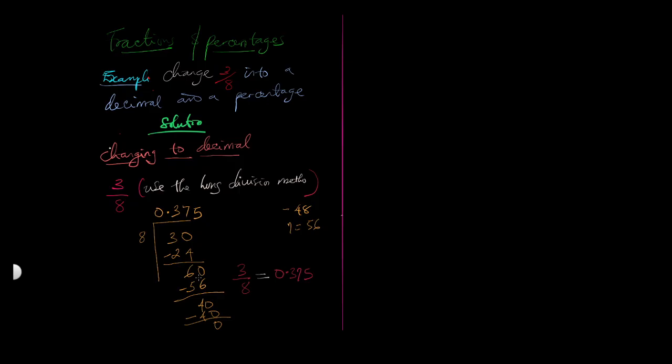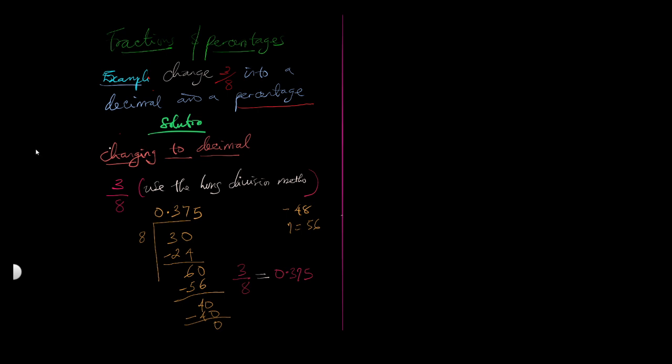We now said 8 comes into this 60. How many times? We discovered that it is 7 times. Now say 7 times 8 is what? 56. We subtracted again, 60 minus 56, and that gave us 4. We added 0 to 4, it became 40. You now say 8 comes into 40. How many times? It's 5 times. 5 times 8 is 40. 40 minus 40 is 0. Now, let us move to the second part. And the second part was for us to express it as a percentage.